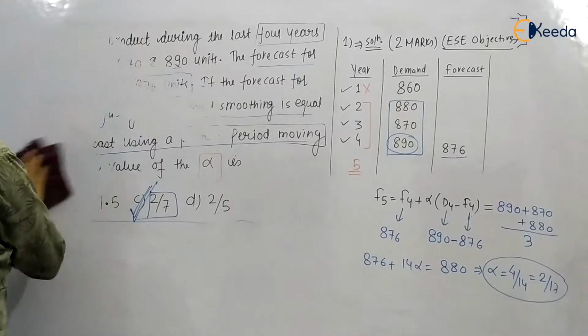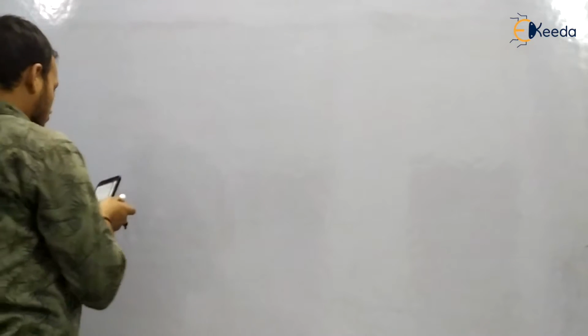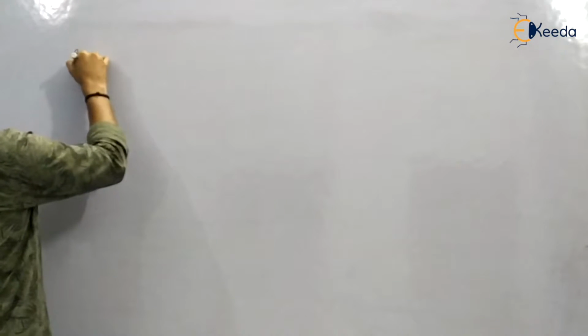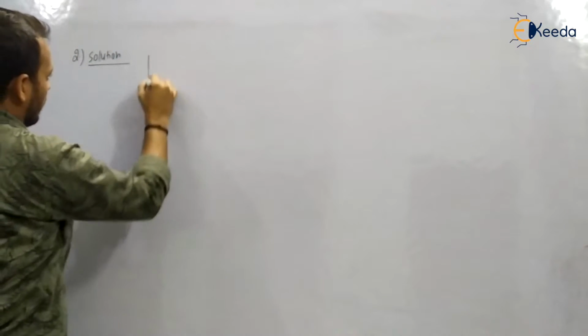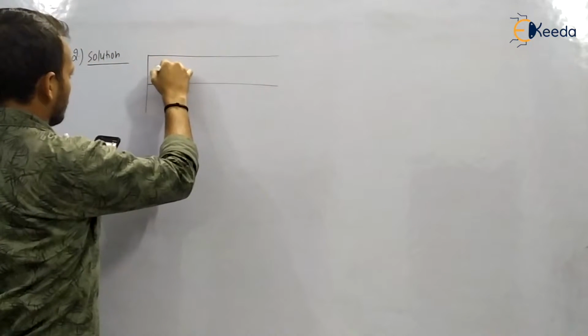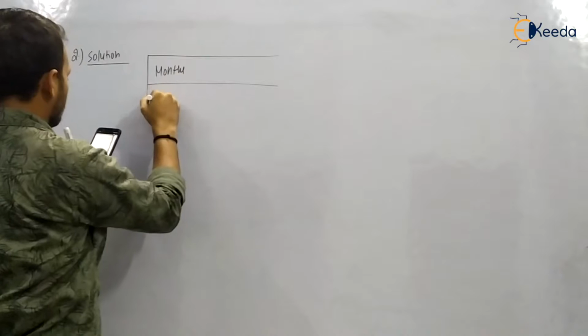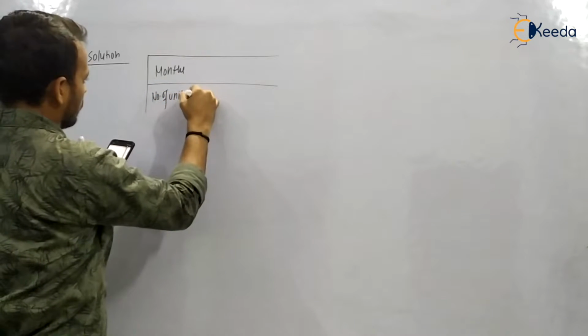Now the second question, a very important question. For the second question, I have to draw the table again. So here we were provided with months and the number of units sold.